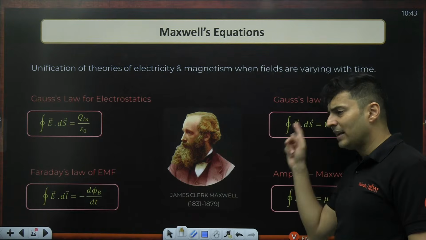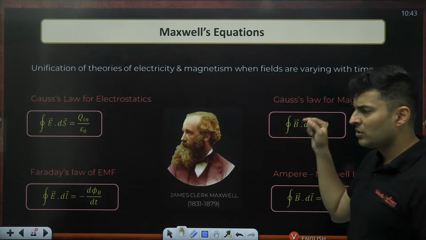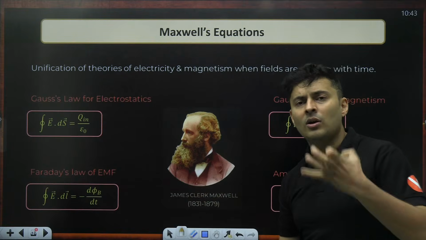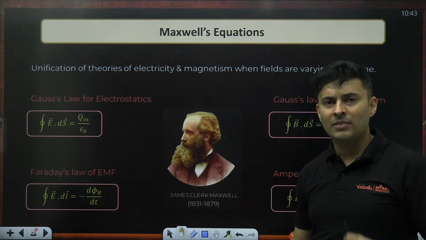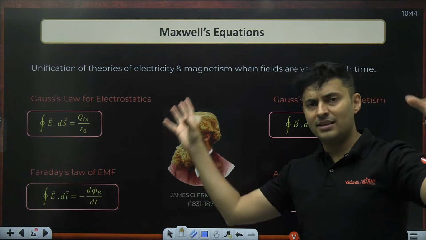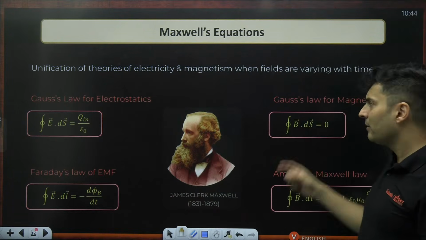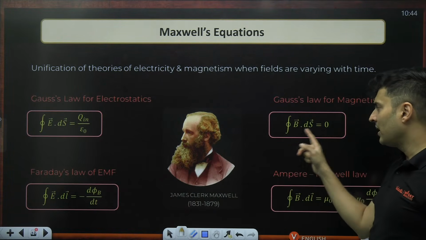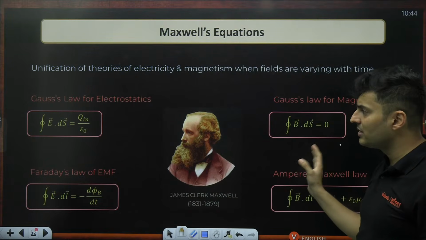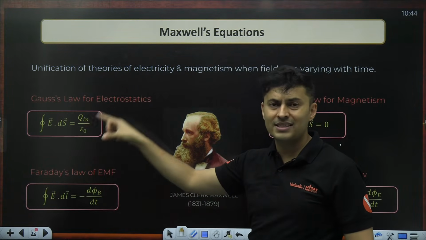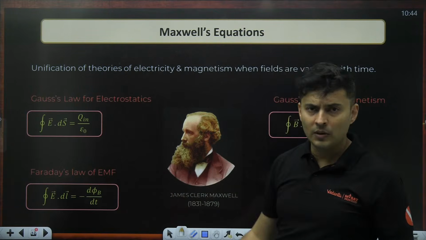So whatever flux goes out has to come in. So this proves that you cannot have just a source of magnetism or just a sink of magnetism. Whatever magnetic field lines are emitted, they eventually come back, and there is no start or end to the magnetic field lines. So this was that law. Magnetic field flux is always going to be zero on a closed surface. This is electric field flux on a closed surface, the inside charge by epsilon naught.